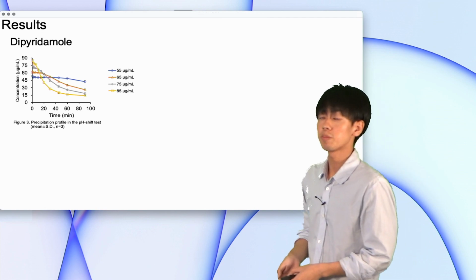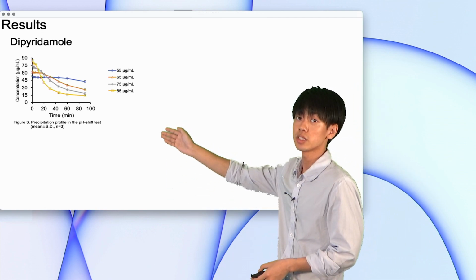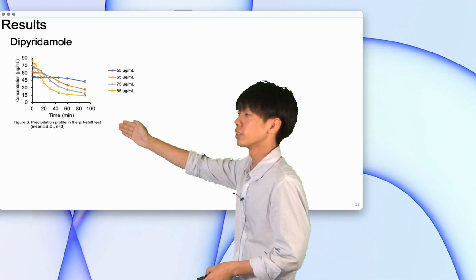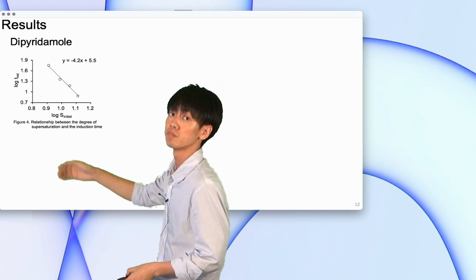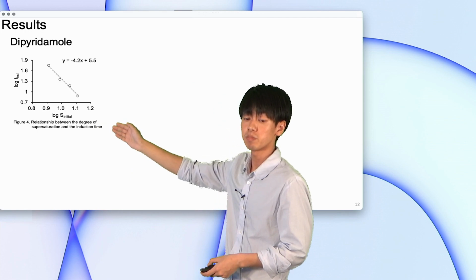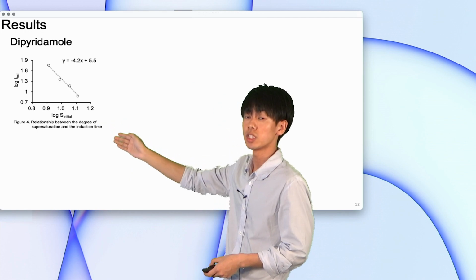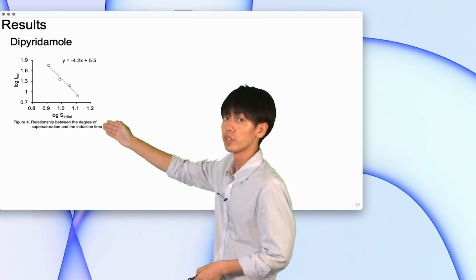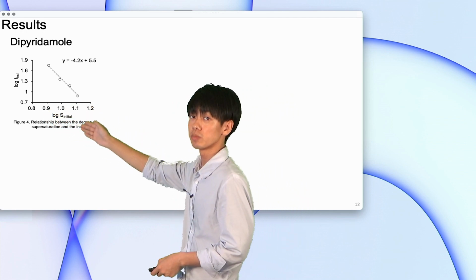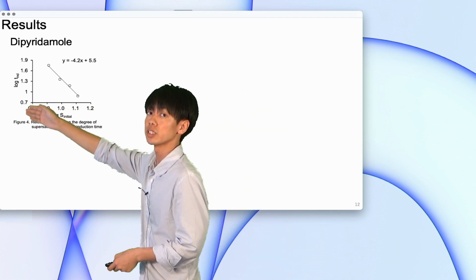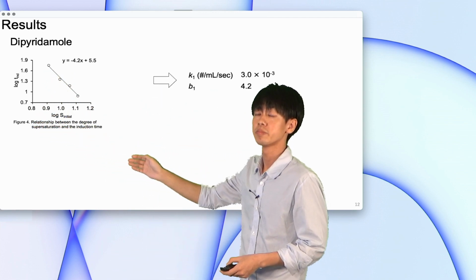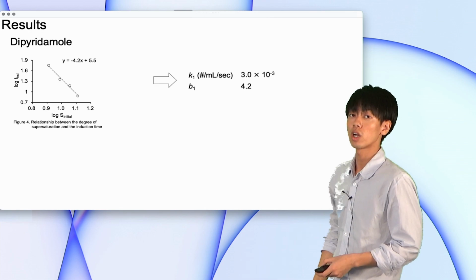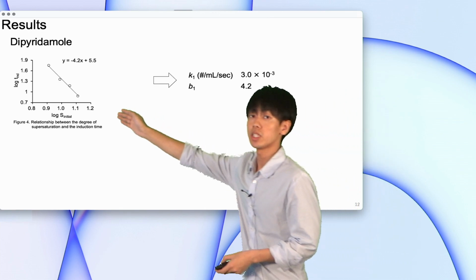Figure 3 shows the precipitation profile in the pH shift test. The x-axis indicates the time, and the y-axis indicates the concentration. Figure 4 shows the relationship between the degree of supersaturation and the induction time. The x-axis indicates the degree of supersaturation, and the y-axis indicates the induction time. Coefficient of K1 and B1 were calculated using this result.